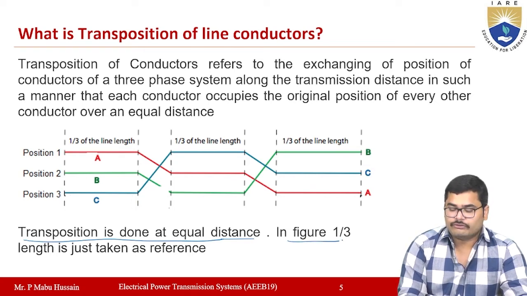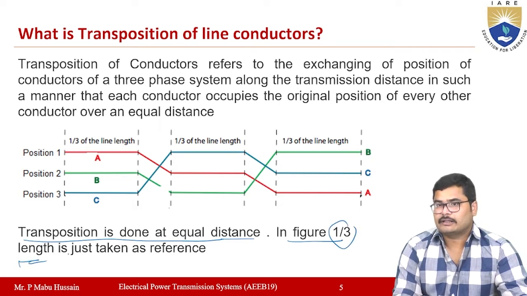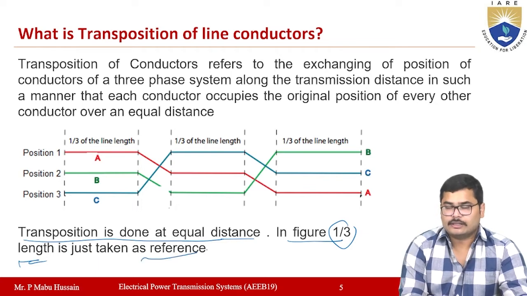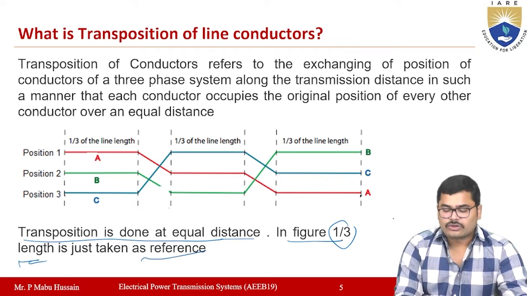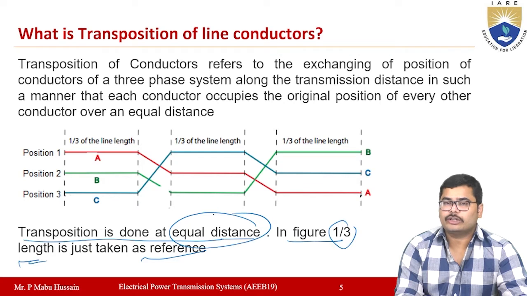So in the figure here, what we discussed, the equal distance is 1 by 3 of the total length of the transmission line, right? Here we are taking 1 by 3 as the reference, but you can take any distance. So that must be equal. Your total length of the transmission line will be divided into equal distances.